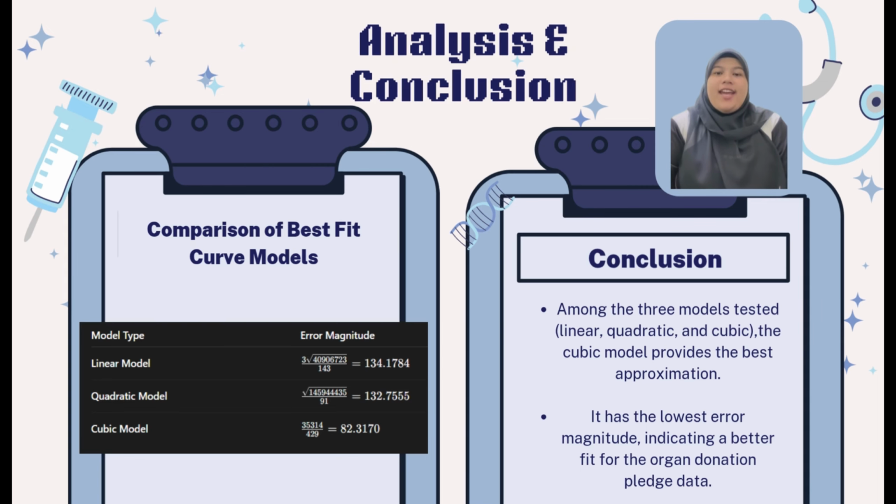Okay, for the analysis and conclusion, a comparison of the curve models for the model type. First, we have the linear model, which gives 134.1784. For the quadratic model, we got 132.755. For the third model, cubic, we got 82.3170. For the conclusion, among these models tested, linear, quadratic, and cubic, the cubic model provides the best approximation because it has the lowest error magnitude, indicating a better fit for the observed data.